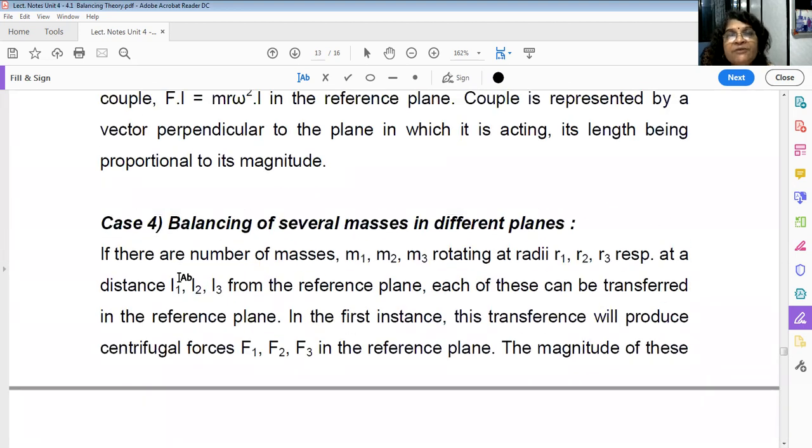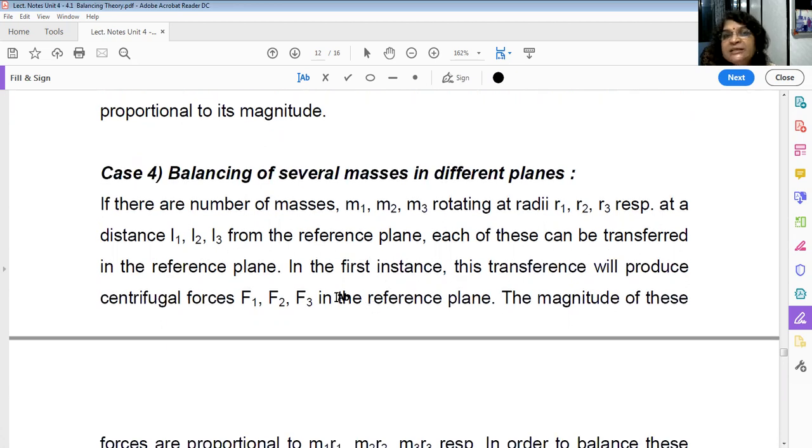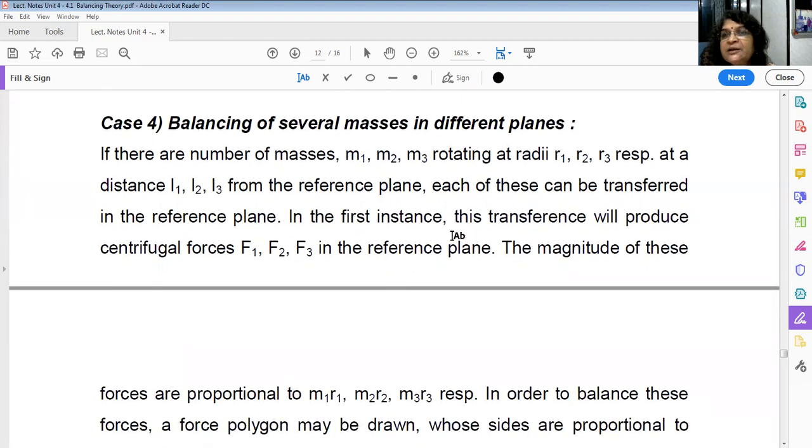Okay, so let us see first. So if there are number of masses M1, M2, M3 rotating at different radii R1, R2, R3 at a distance L1, L2, L3 from the reference plane. Okay, so each of these can be transferred to a reference plane. Now remember, we have to take only one reference plane, and to that plane we have to shift all these masses. So in the first instance, these transferences will produce the centrifugal forces F1, F2, F3 in the reference plane.